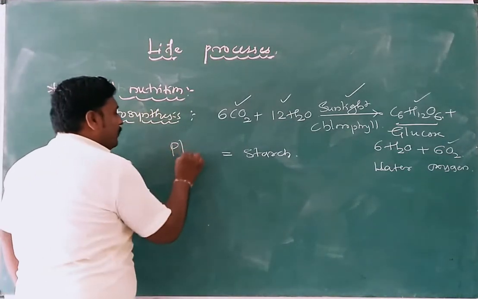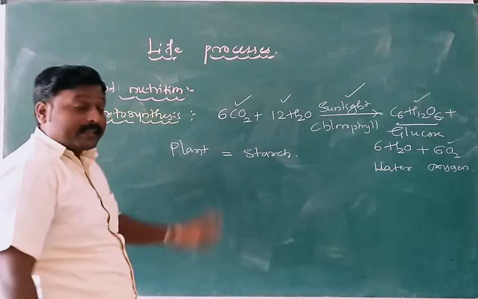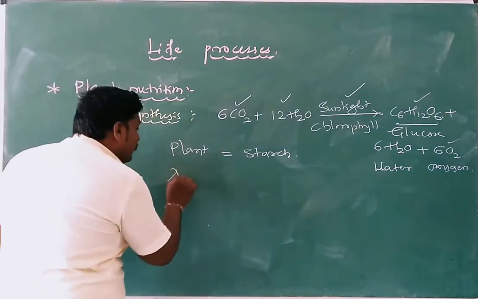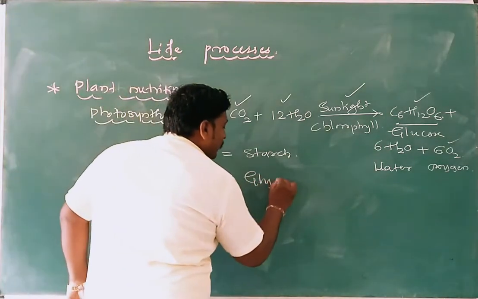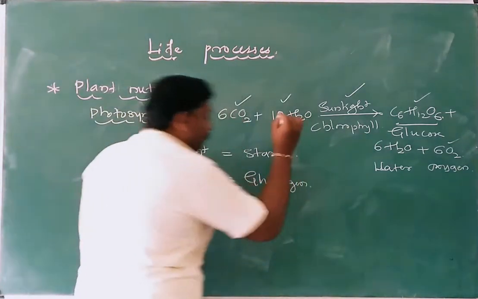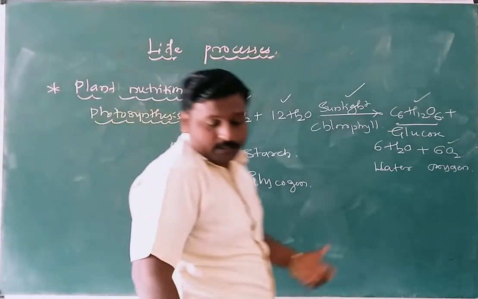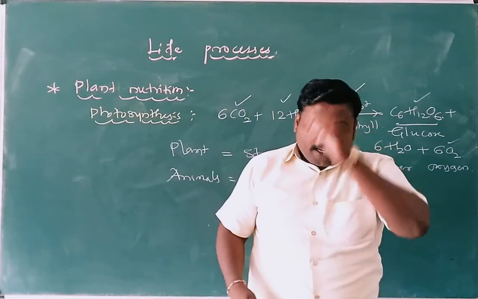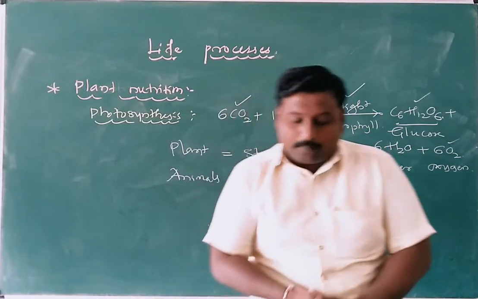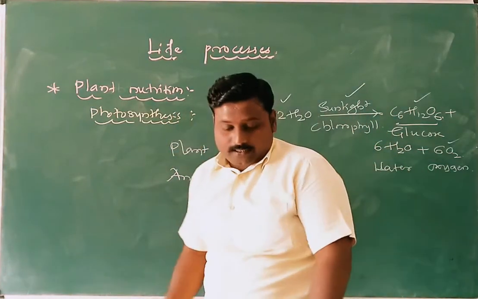In a plant, starch is the energy reservoir. In animals it is glycogen. Here, in a plant it is starch.